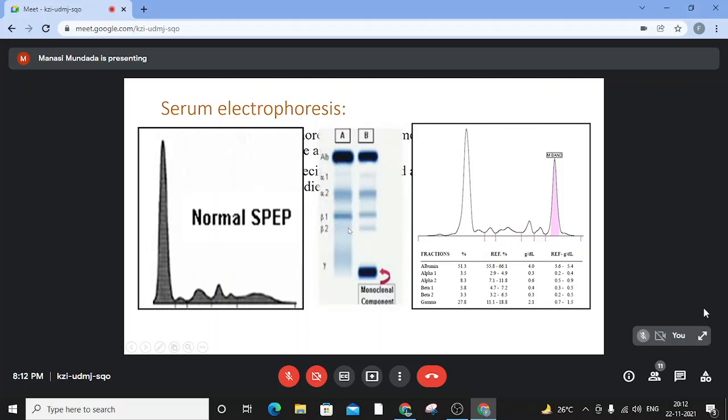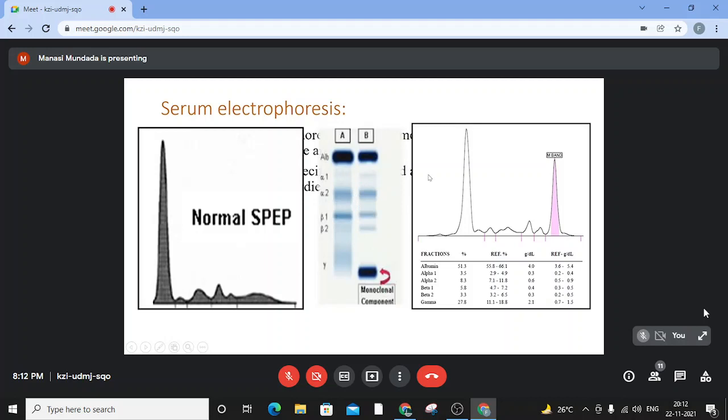And in this normal band, you see a very broad albumin band, and then the globular region divided into the alpha globulins, beta globulins, and the gamma globulins. In the majority of cases, the monoclonal band or the M protein lies in the gamma globulin region. However, it can be seen in other regions too.